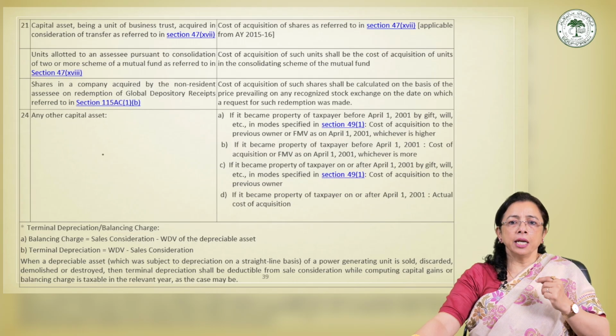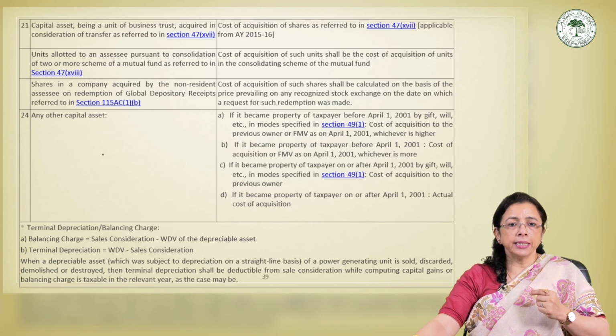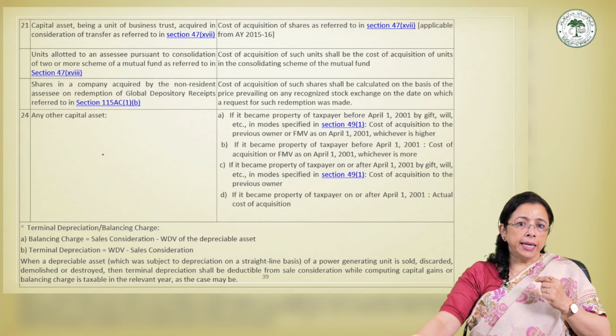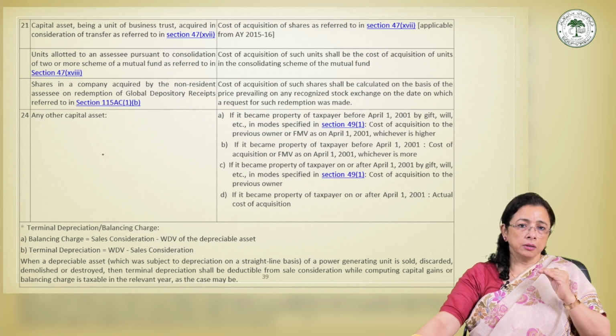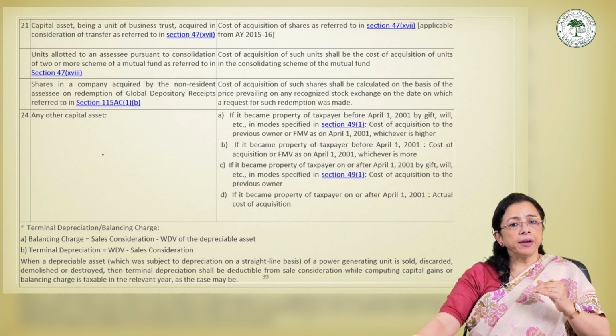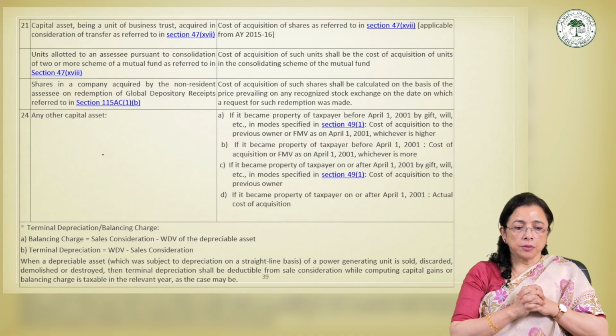This provision applies to non-resident assessees who are covered under section 115AC subsection 1 para B. So this is how this provision rectifies the situations.